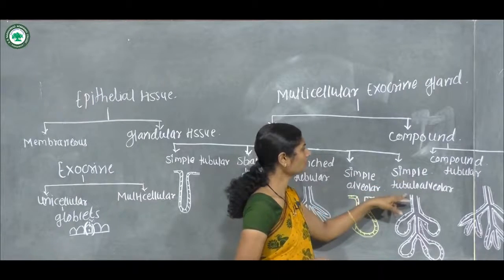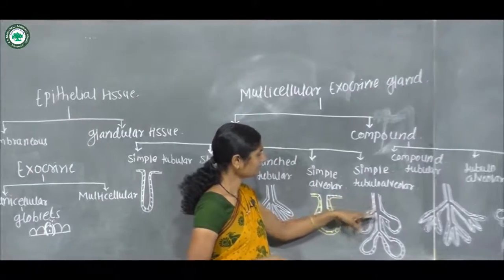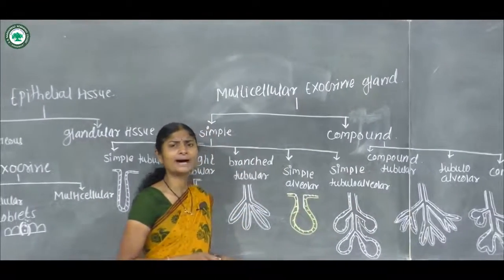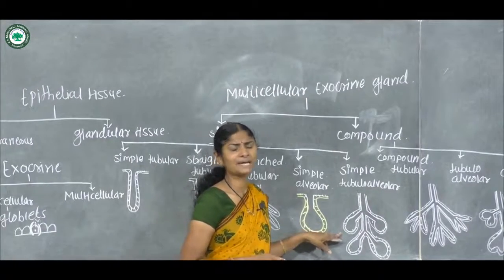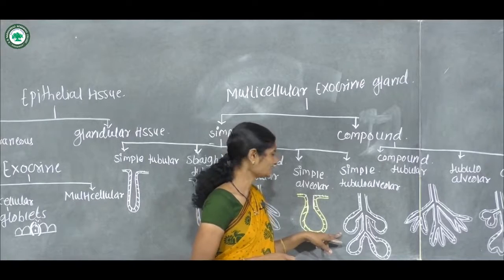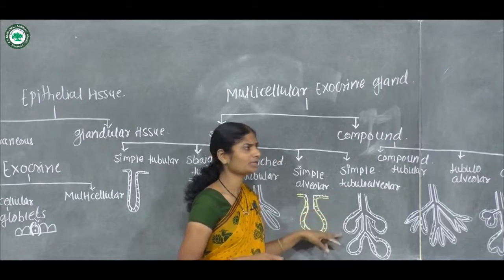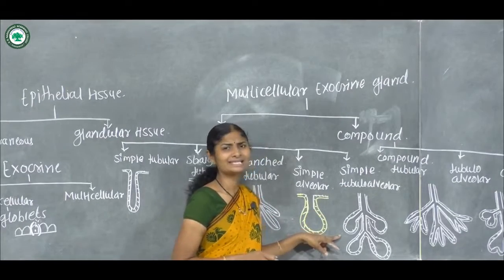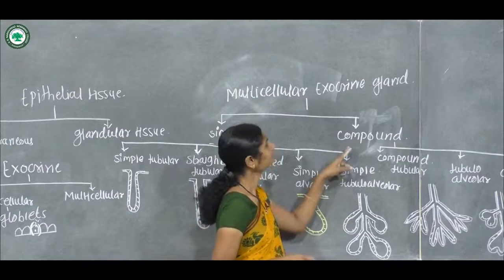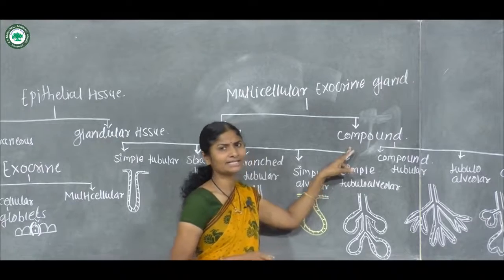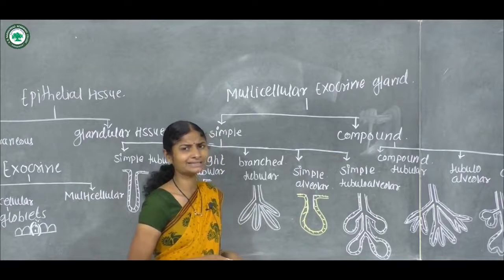Simple tubulo-alveolar gland. In this type, the tube's terminal part shows a flask-like structure having a large lumen. Such glands are found in Brunner's gland of the duodenum. Next type in our list is compound multicellular exocrine gland.